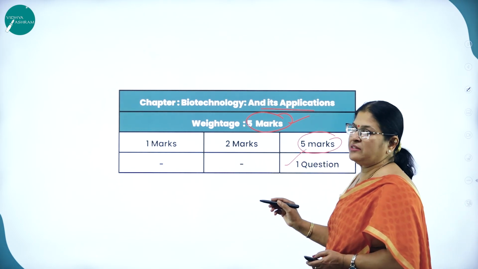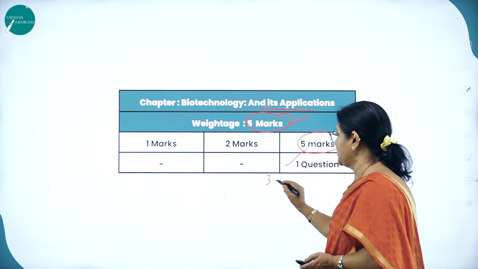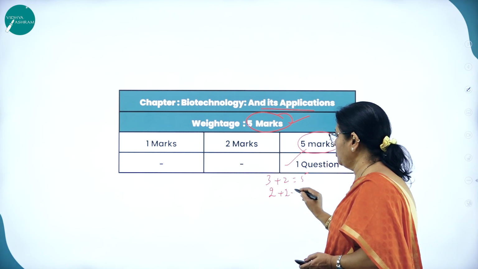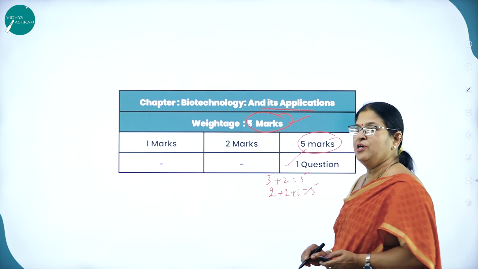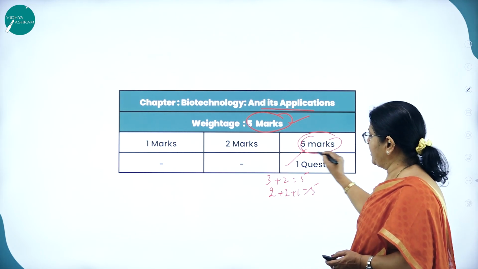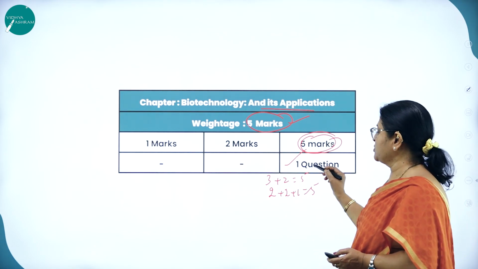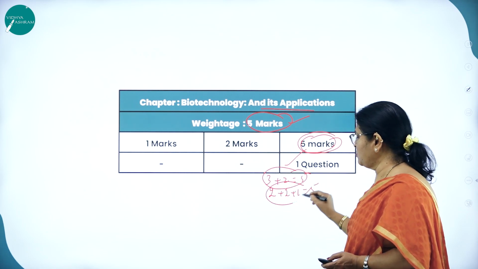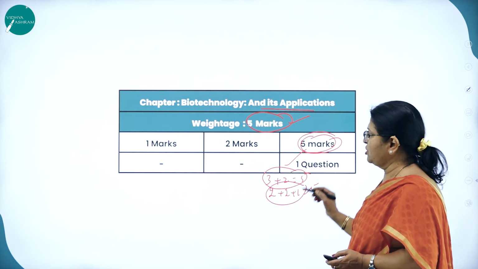Or it might be a split question, that is 3 plus 2, or 2 plus 2 plus 1, that is equal to 5. So it might be asked for complete 5 marks, or as a split question like 3 plus 2, that is 5, or 2 plus 2 plus 1, that is 5 marker question.